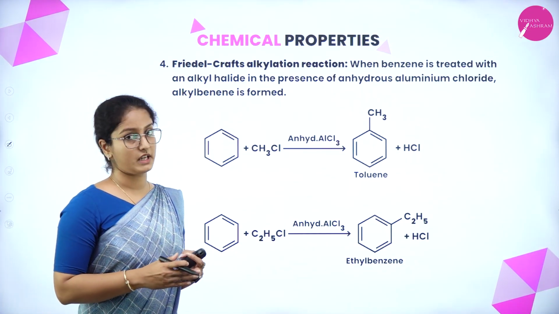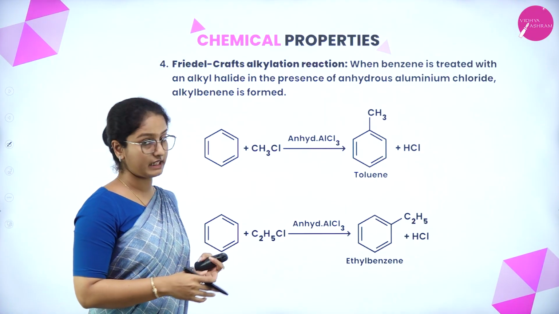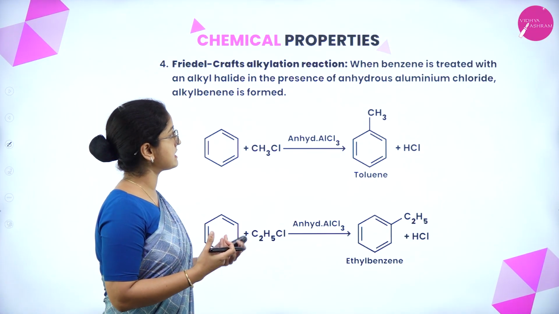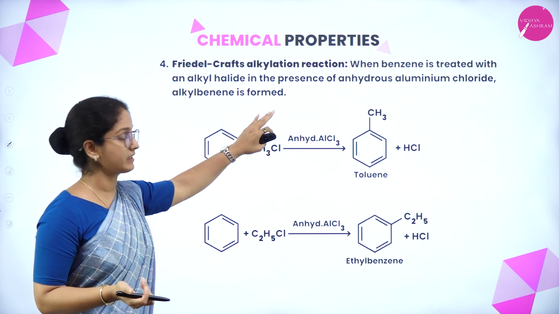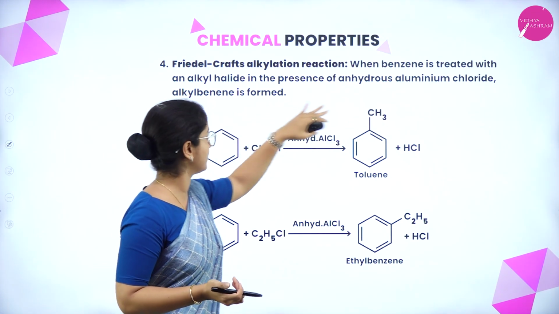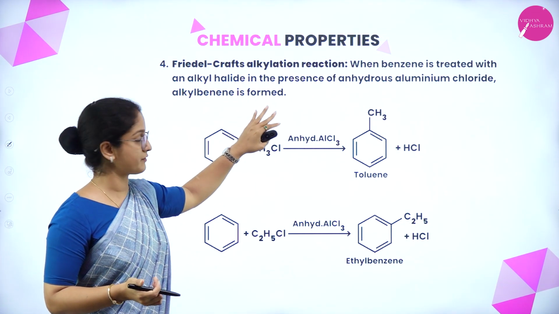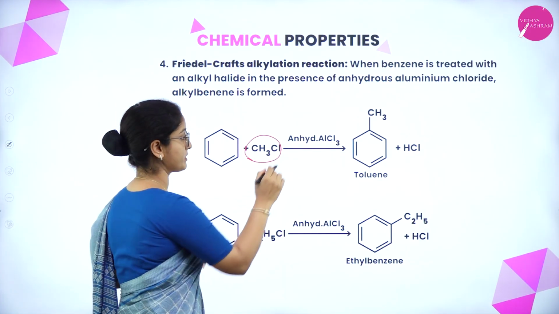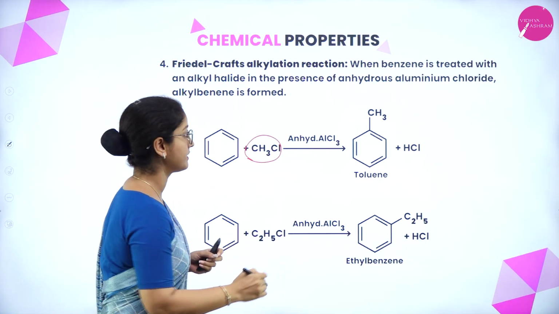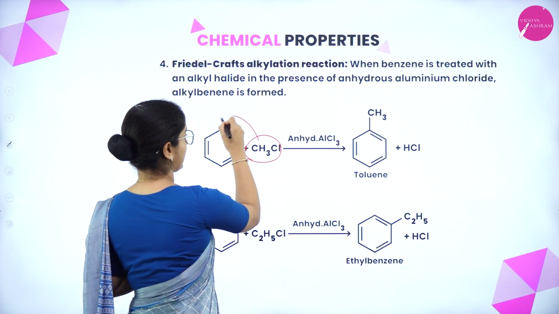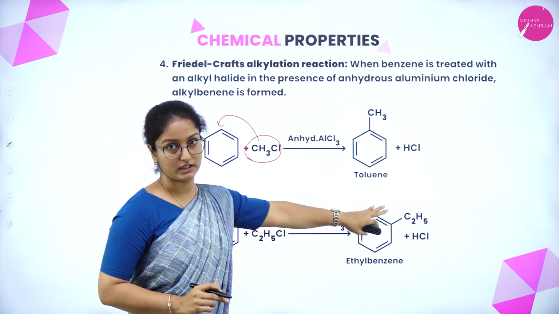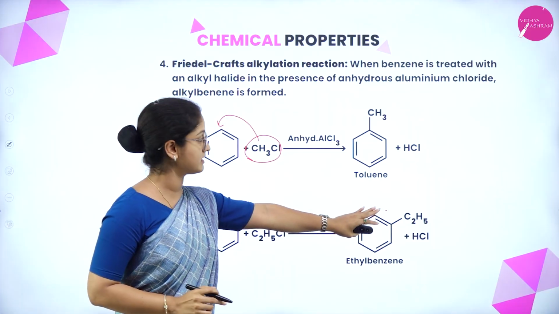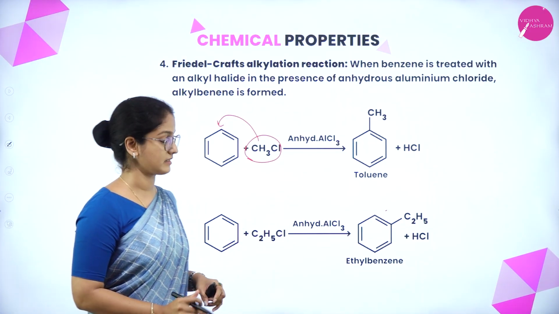So the next type of reaction is Friedel-Crafts alkylation reaction. So when benzene is treated with alkyl halide in the presence of anhydrous aluminium chloride, alkyl benzene is formed. So benzene on reacting with methyl chloride in the presence of anhydrous aluminium chloride, this methyl group is going to attack the benzene ring to form toluene. This is also called methyl benzene, along with hydrochloric acid.